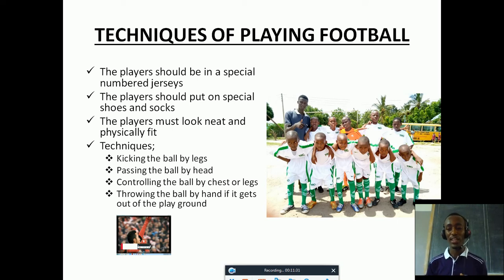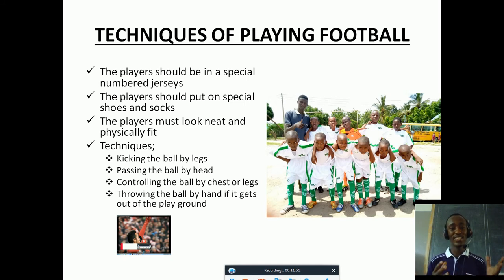Okay, if we are together now, let's go and look at the techniques of playing football. Techniques of playing a football. How do we play football now? We have the things. We know about football now. Now which technique do we use?